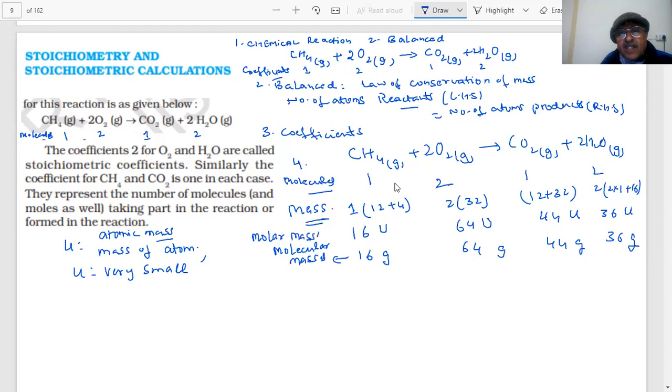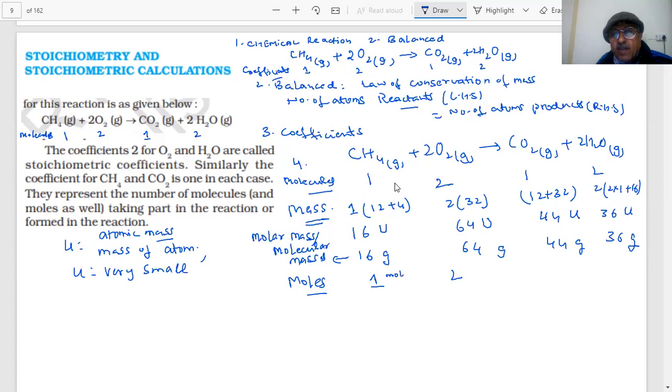Molar mass is the mass of one mole of the substance, students. So here now I'm using the mole concept because these numbers are of no significance in our everyday life. We cannot deal with such small numbers, students, because one u is a very, very small number. Therefore, we convert them into moles. So this is the molar mass. Or in other words, instead of molecules, I can say that I use moles. I can say that 1 mole of CH4 reacts with 2 moles of oxygen.